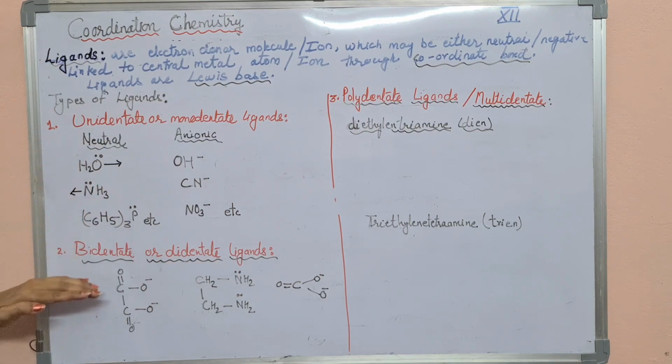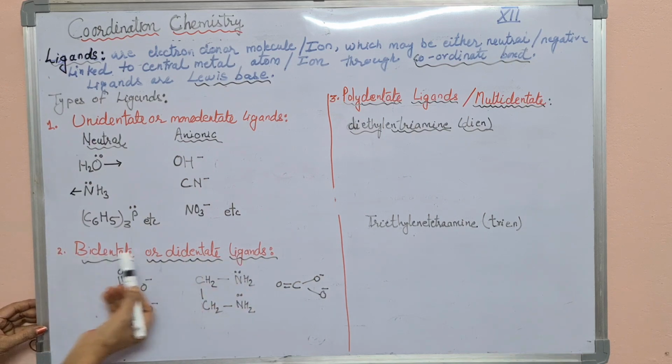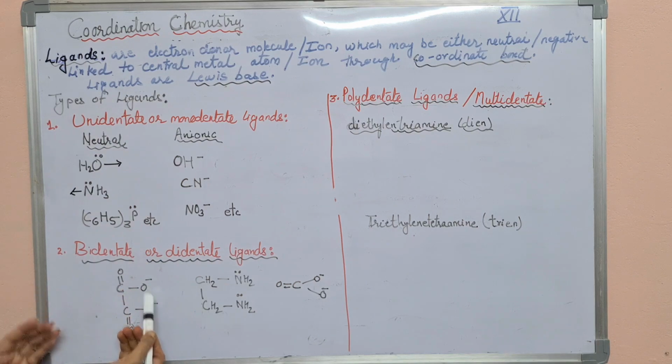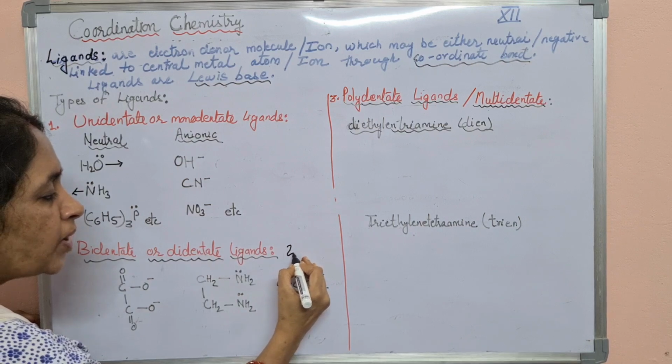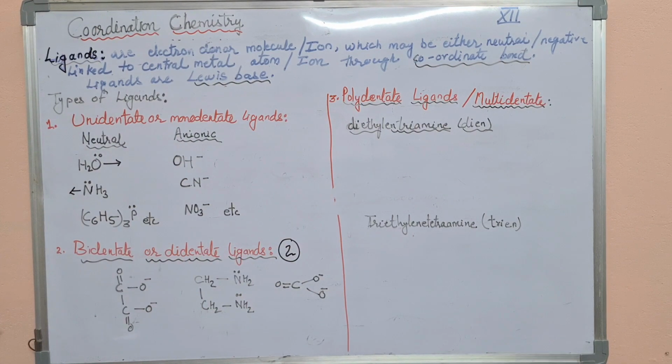Now the next one we will see is bidentate ligand or didentate ligand. Bi means two, di means also two. So it's very clear that such types of ligands can donate two lone pairs of electrons, so that is why they are called bidentate ligands. Example is this one.